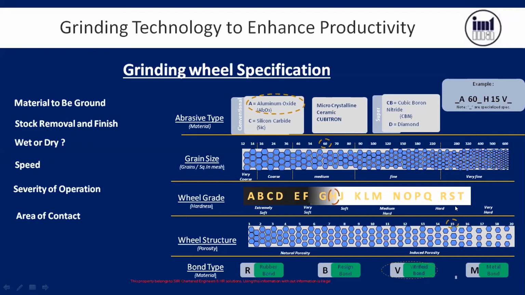Now we have selected this grinding wheel. This is about the conventional wheel, and Madhu has also explained in detail where we use this, how to dress it, and how to balance everything. Now we will focus more today on CBN and diamond. Before that, I will explain about the microcrystalline ceramic. This is also the latest trend in grinding.